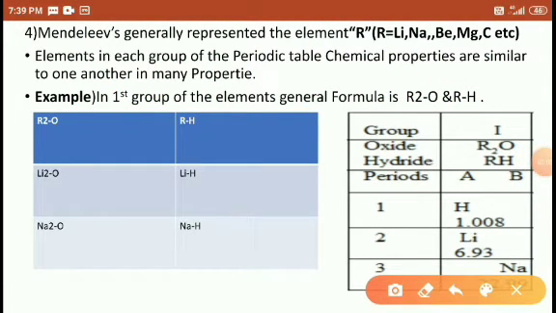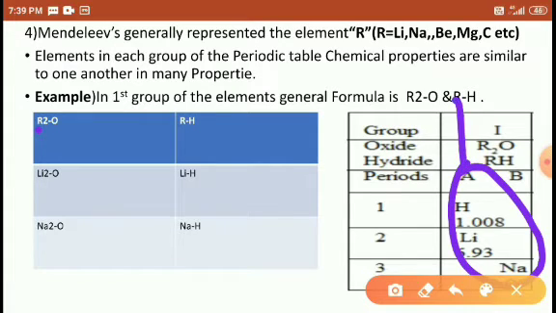Afterwards, here the diatom, these two atoms, is considered as R. All these atoms, hydrogen, lithium, sodium, diatom react with one oxygen. Like lithium 2 reacts with one oxygen, sodium 2 reacts with one oxygen, right? R means sodium, lithium, potassium, anything.